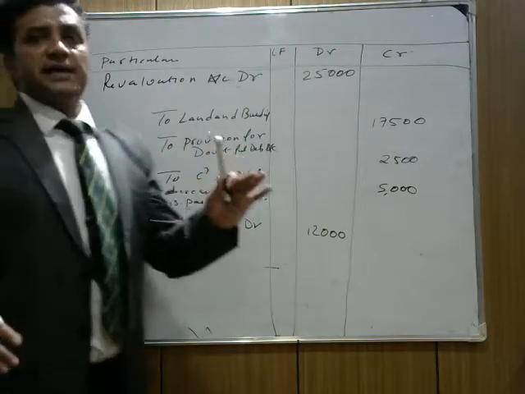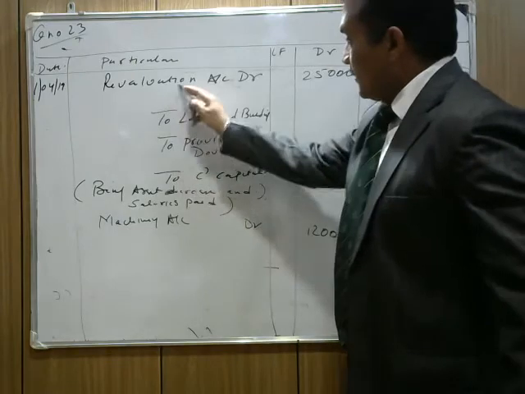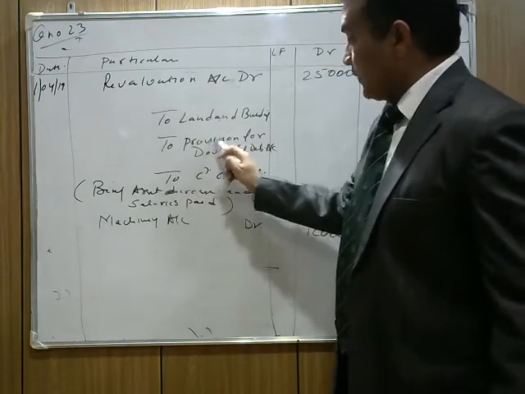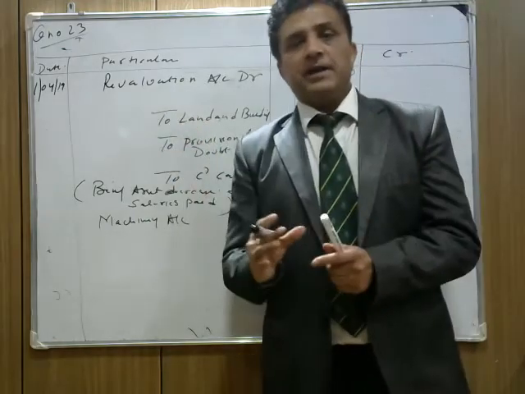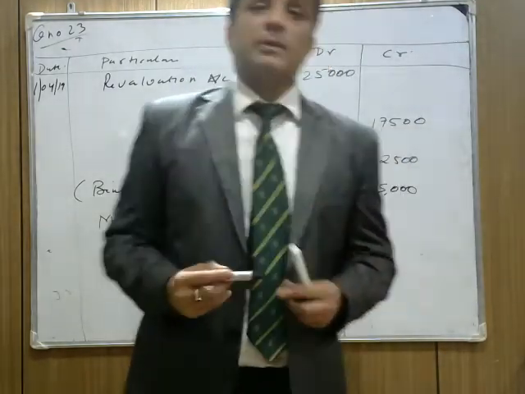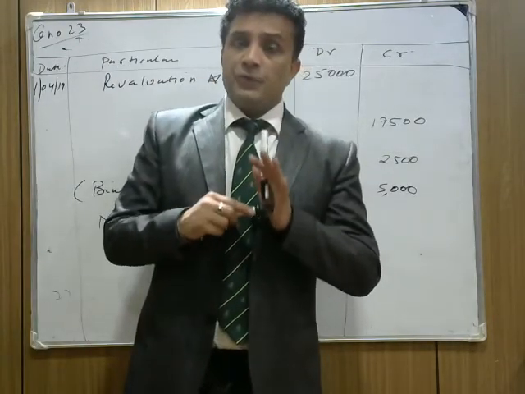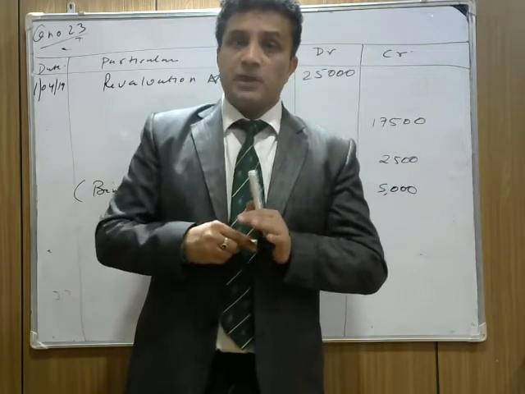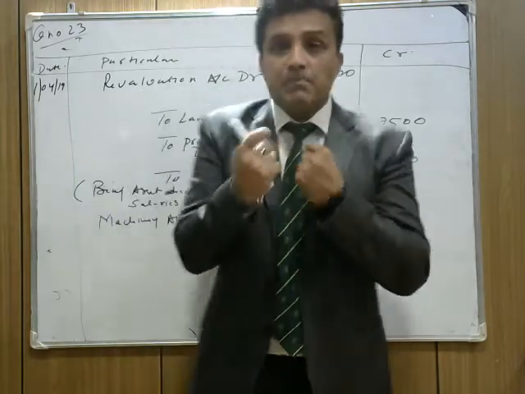Now, listen here carefully. We can pass the entry like this also: revaluation account debit to land and building, revaluation account debit to provision for doubtful debt, revaluation account debit to C's capital. Instead of making the separate entry, we do a combined entry. It will save our time. That's very important for the board examination because you get 3 hours in boards, 15 minutes reading time, 3 hours for solving the board paper.